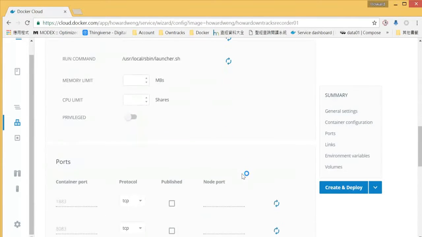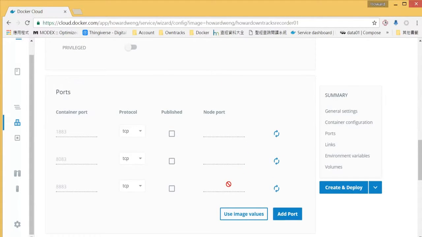Let's go to the port section. We will use the first one and second one, so please check the first one and second one. I will use the static ports 1883 and 8083.